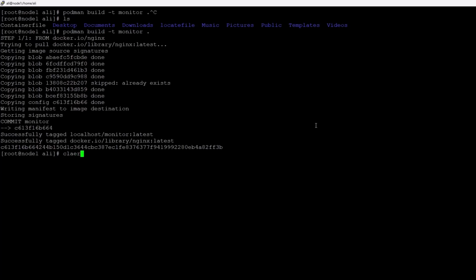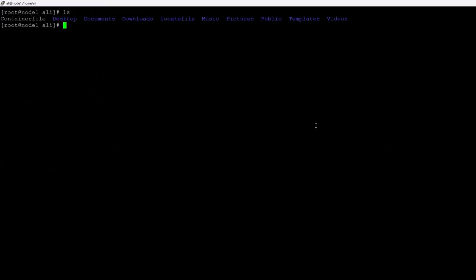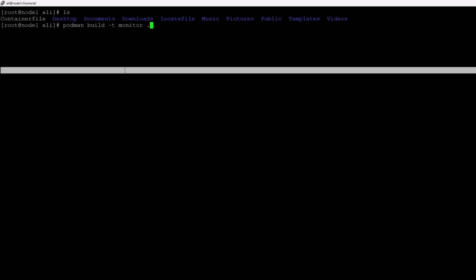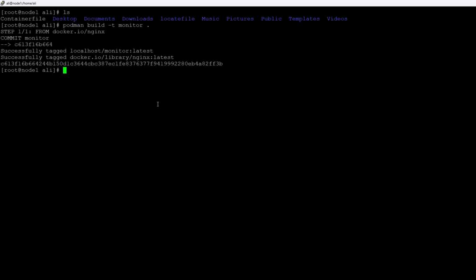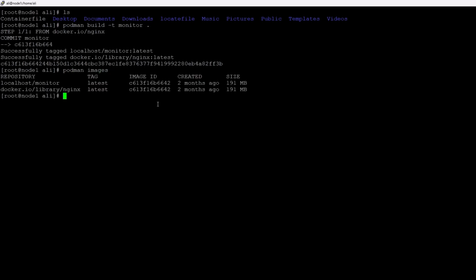So in question number 12, you have this file with wget. You have this file, and once done you have to run this command. It will create your image. You can see it's already done. I ran it already. So you have to type podman images. Yeah, you can see this is your file. Where is the monitor? Yeah, this one is your image with monitor, right? Don't go with this one because it's a file which we download from the server. So the monitor one is your image. You are going to use it in your next question and create a pod, and we will start from there. Thank you.